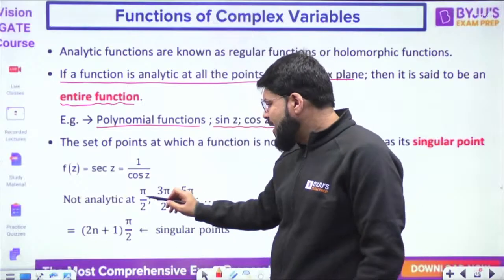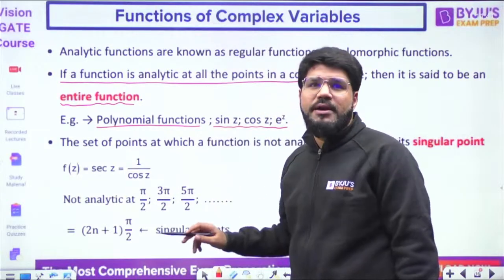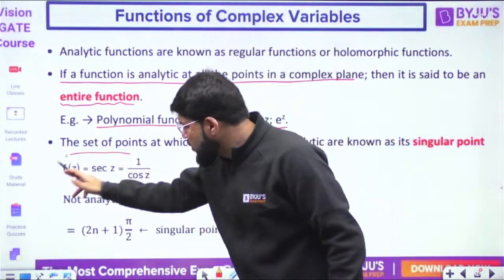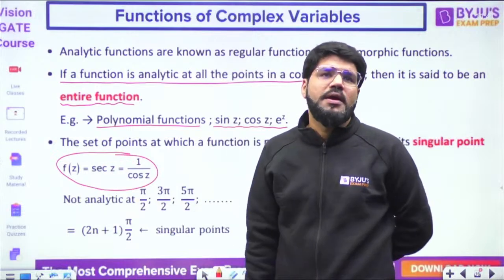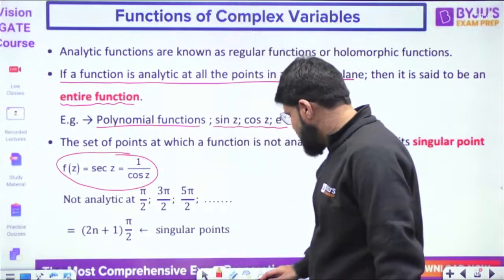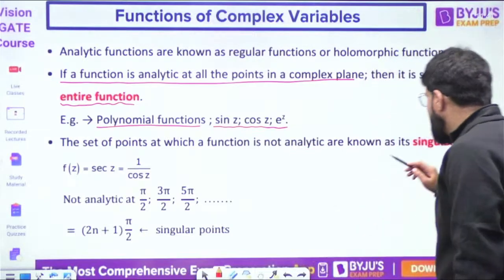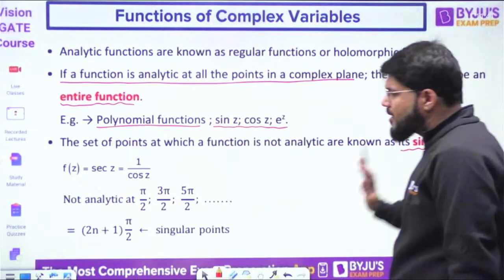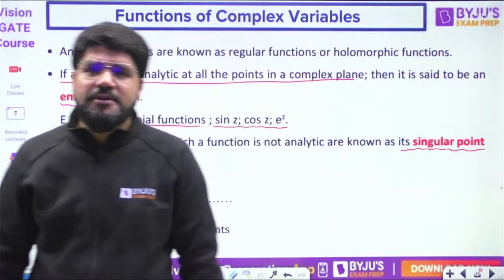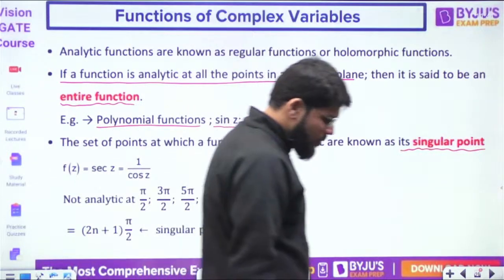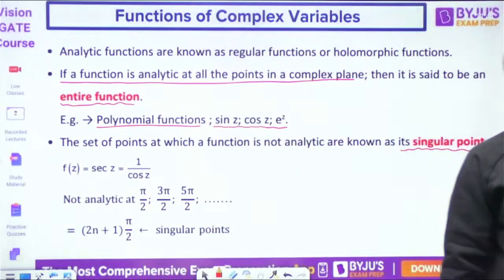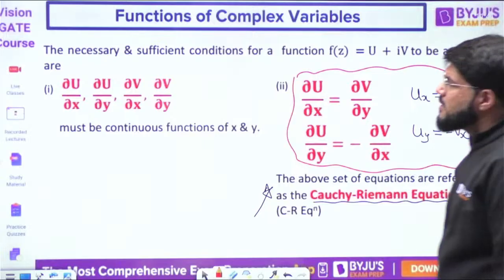So pi by 2, 3 pi by 2, 5 pi by 2 are the points at which this function is not analytic. The set of points where the function is not analytic are known as the singular points.